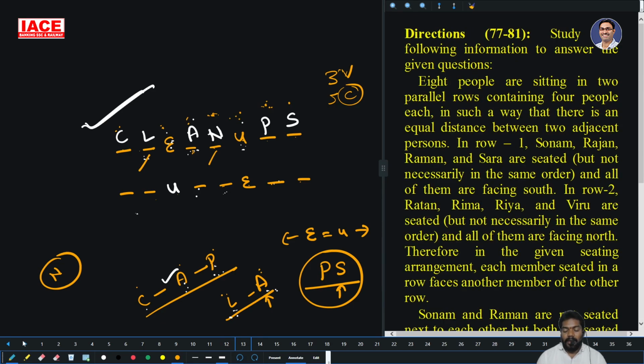Next, 8 people sitting in 2 parallel rows containing 4 people in each, in such a way that there is an equal distance between 2 adjacent persons. Row 1: Sonam, Rajan, Raman, Sara, seated all of them facing south.